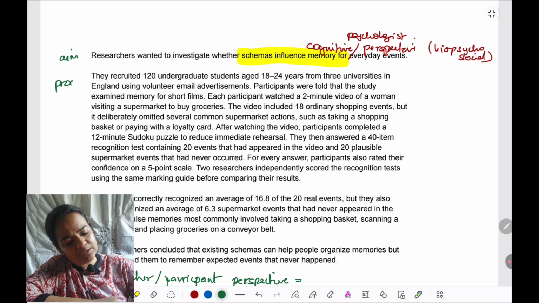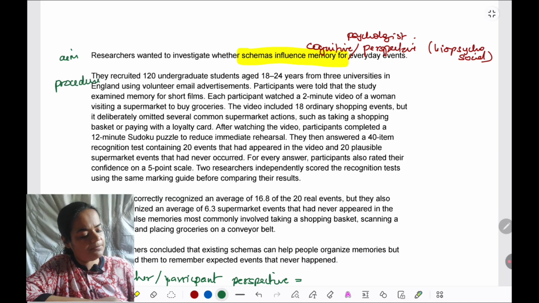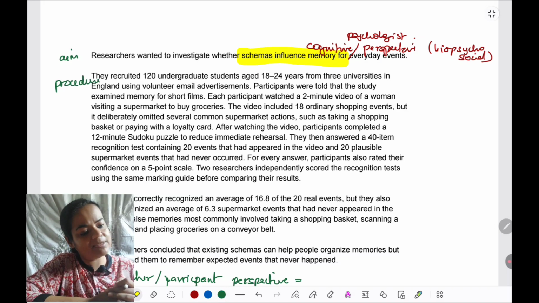Okay, coming to the procedure. So they recruited 120 undergraduate students from 3 universities. All that is about the sample, not directly helpful for perspective. They were told that the study examined memory for short films and each participant watched a 2-minute video of a woman visiting a supermarket to buy groceries.